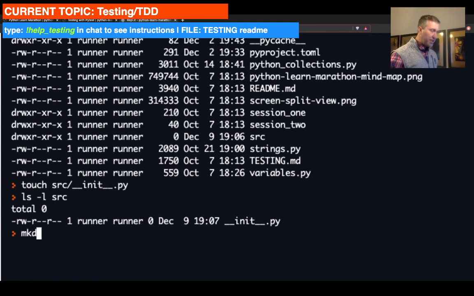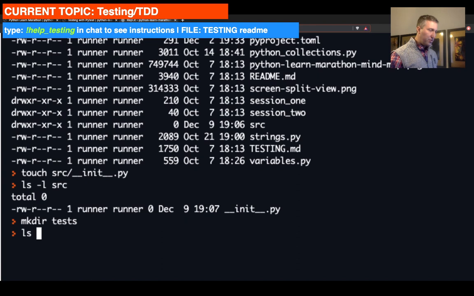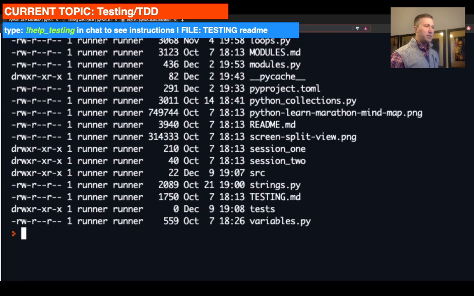We're going to do mkdir tests. Let's do plural just to make sure that we're consistent here. So again, it's mkdir tests. So let's do ls -l, and we have our tests folder, right?